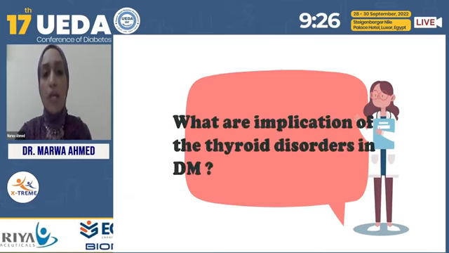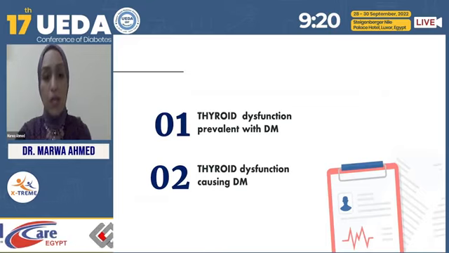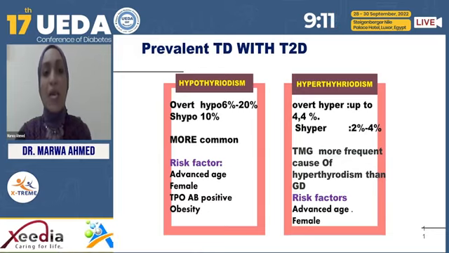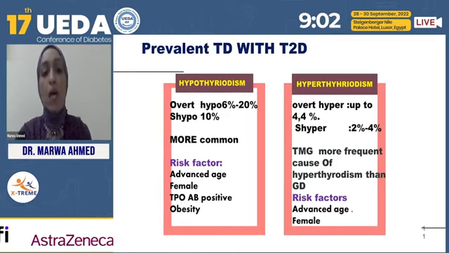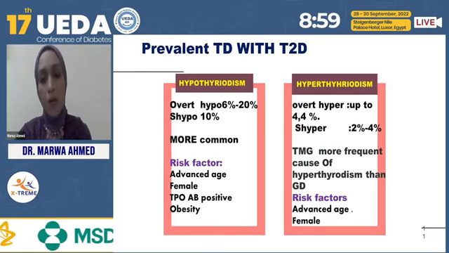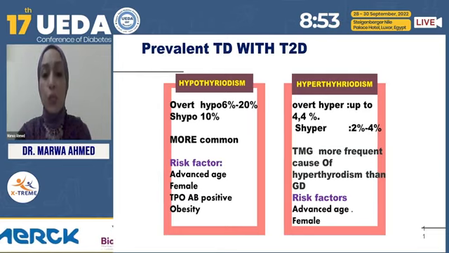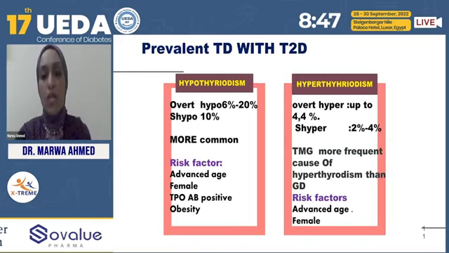The second question, what are the implications of thyroid disorder in diabetes? Actually, the answer has two options: either thyroid dysfunction is prevalent with diabetes, or thyroid dysfunction is causing diabetes. Regarding the prevalence of thyroid disorders with type 2 diabetes, the incidence of hypothyroidism is more common than hyperthyroidism, with risk factors including advanced age, female sex, TPO antibody, and obesity. While for hyperthyroidism in type 2 diabetes, toxic multinodular goiter is one of the more frequent causes of hyperthyroidism in a diabetic patient, and the risk factors are advanced age and female sex.